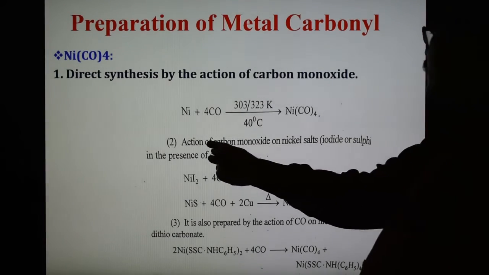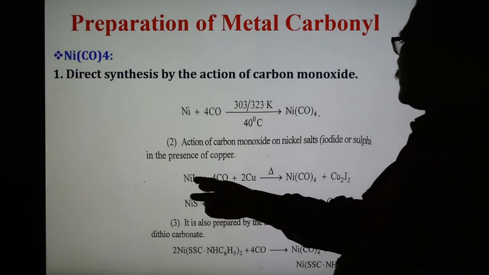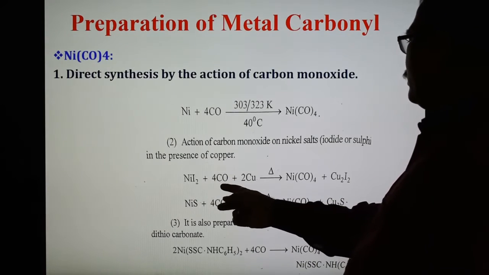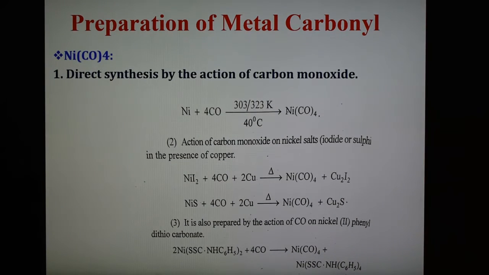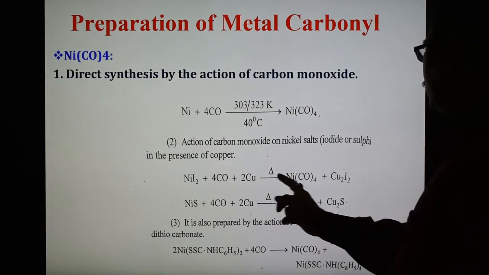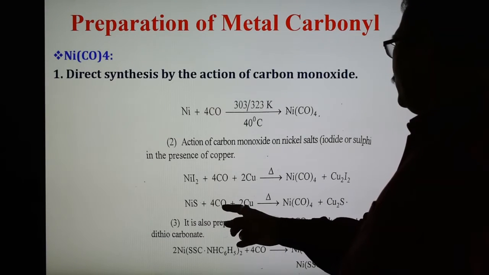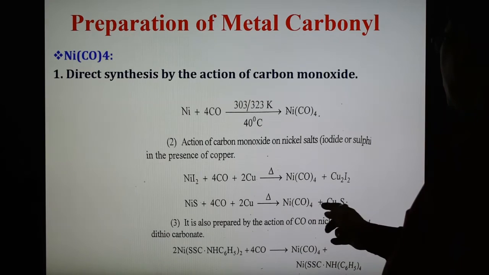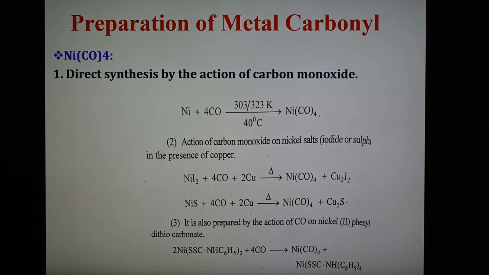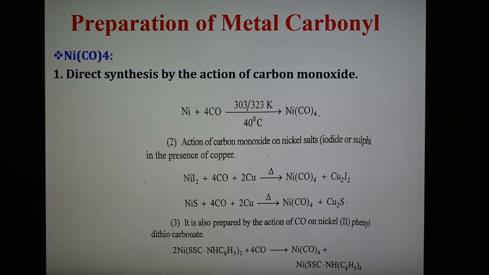The second method is the action of carbon monoxide on a nickel salt, that is iodide or sulfide, in the presence of copper. Here the reaction is shown. Nickel iodide reacts with carbon monoxide in the presence of copper, and on heating we get NiCO4, and Cu2I2 is the other product. Nickel sulfide reacts with carbon monoxide in the presence of copper, forming NiCO4, and copper sulfide is the other product.